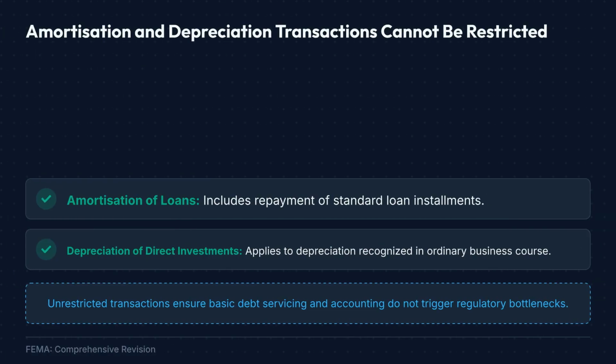Although FEMA grants significant regulatory powers to the RBI and the central government, the law specifically protects two categories of transactions from restrictions.